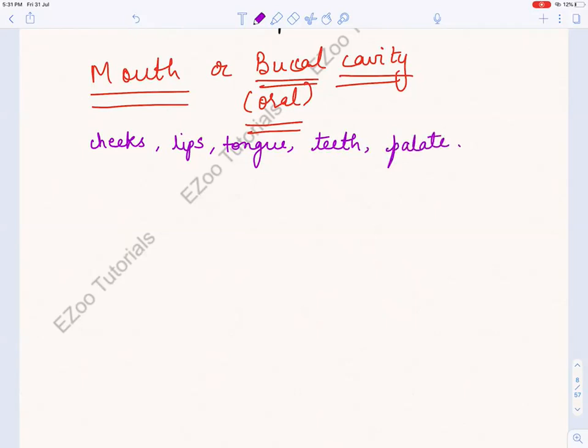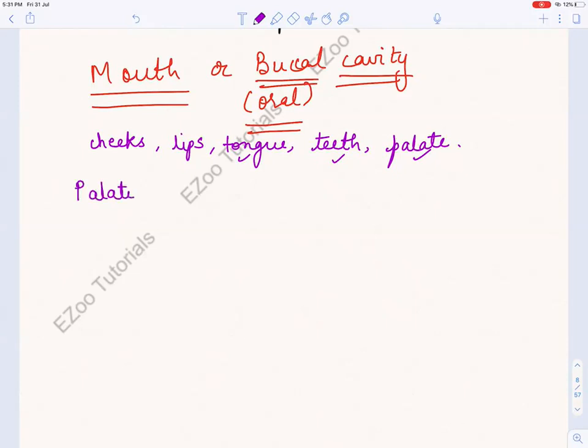So we'll do all these things, especially teeth, tongue, palate, in detail. Okay, so now let us just feel the upper part of your mouth with your tongue. You can see that there is a hard thing, and then at the posterior side of your mouth there is the softer part. Okay, so that thing is the palate.